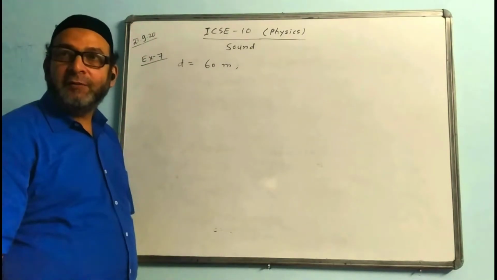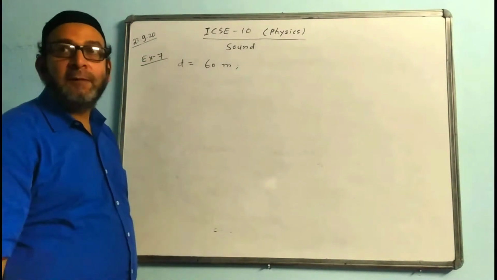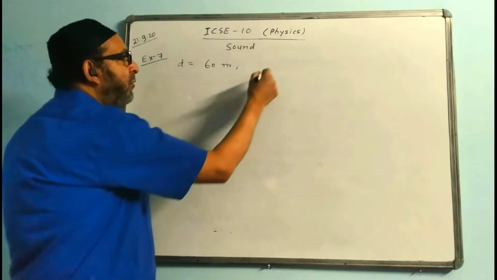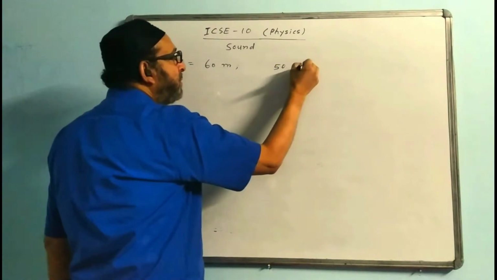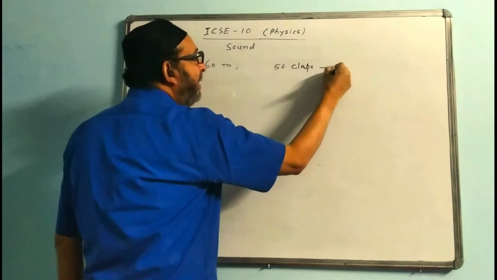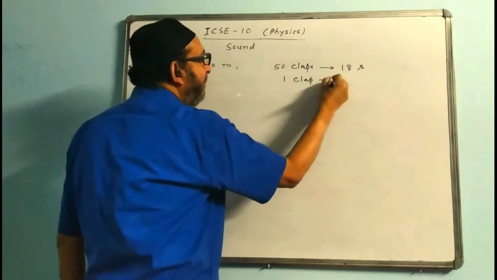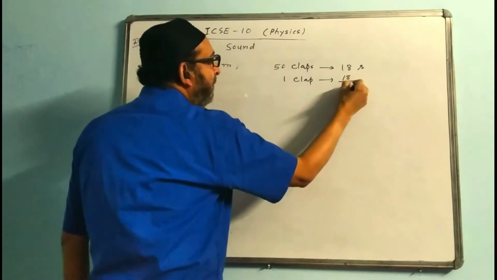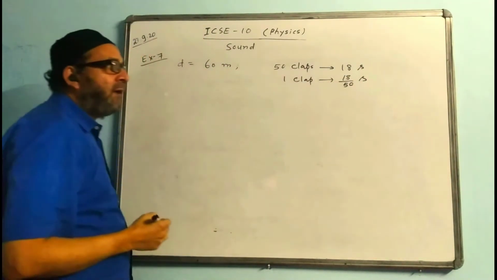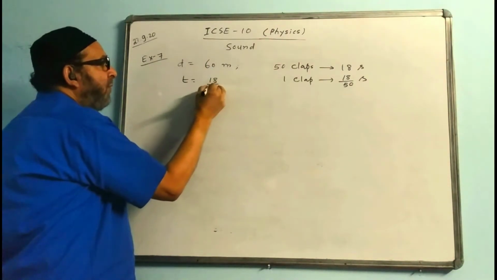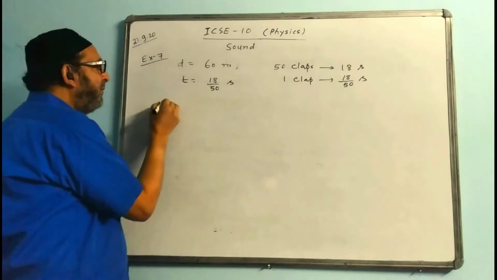Between the first and 51st, how many claps will come? 51 minus 1, the answer will come 50. You can use the unitary method, same as I did before. 50 claps, timing is 18 seconds. Therefore, 1 clap timing will be 18 by 50 seconds. We will not divide, keep it like that. Therefore, the time value is 18 by 50 seconds. You have to find the value of V.